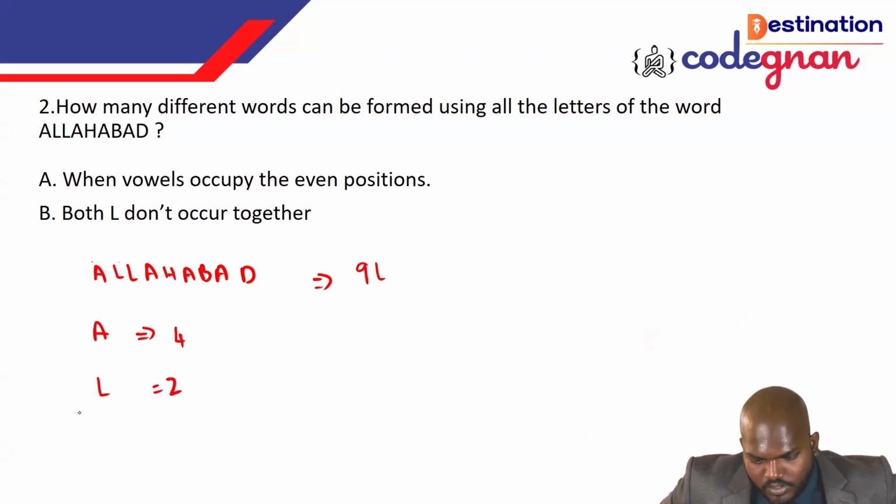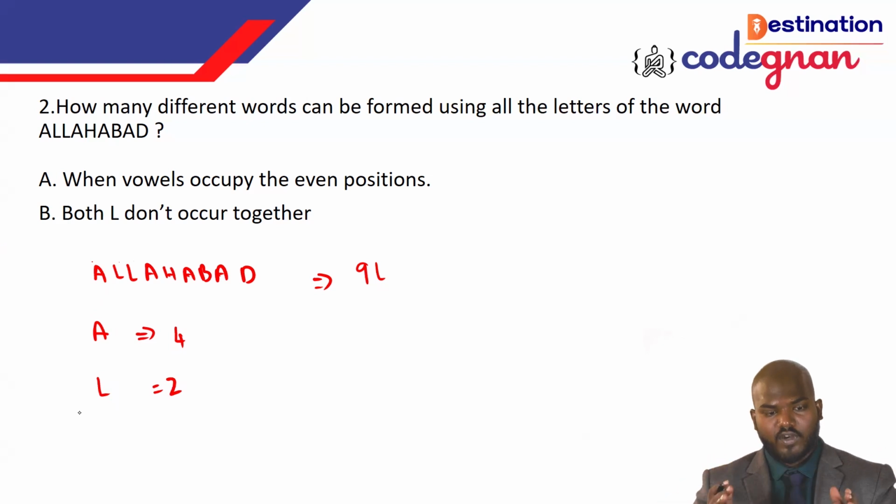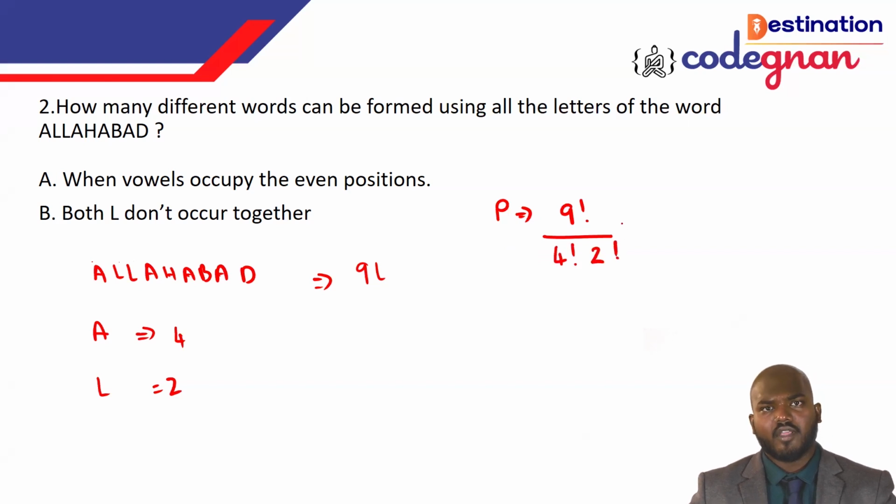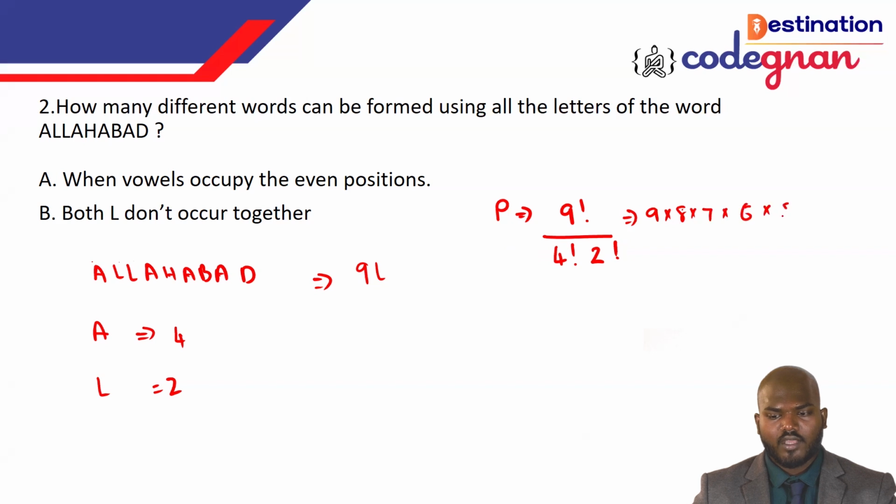So how many different words can be formed using all the letters? Then you need to use the permutation formula, n factorial, with the repetitions kept at the bottom as divisors. So 4 factorial and 2 factorial at the bottom and 9 factorial at the top. 9 factorial means 9 times 8 times 7 times 6 times 5 times 4 times 3 times 2 times 1.